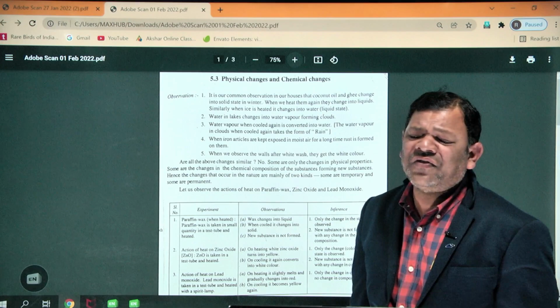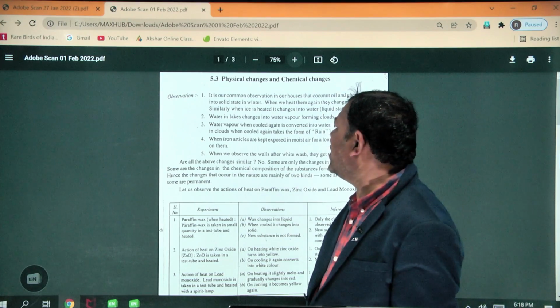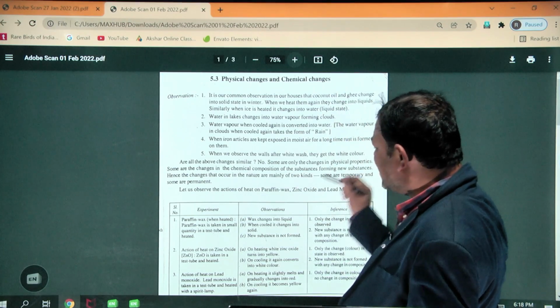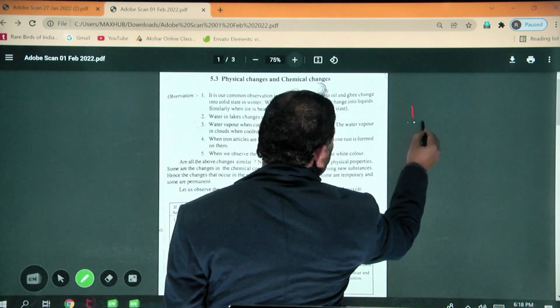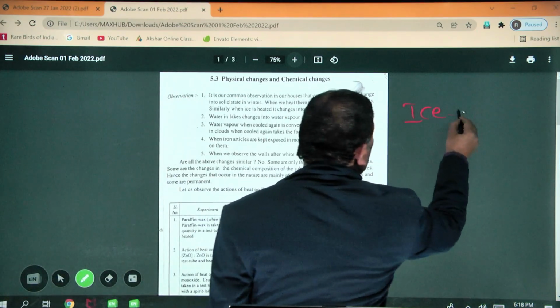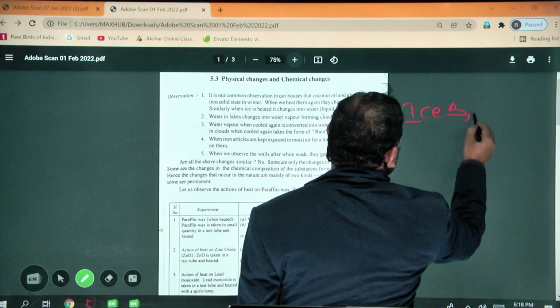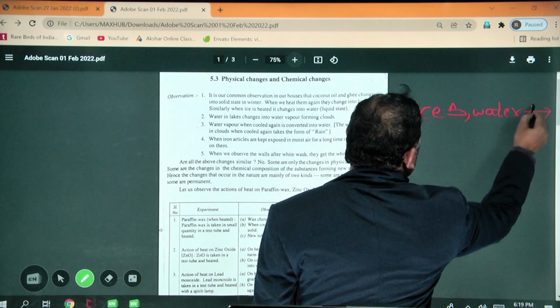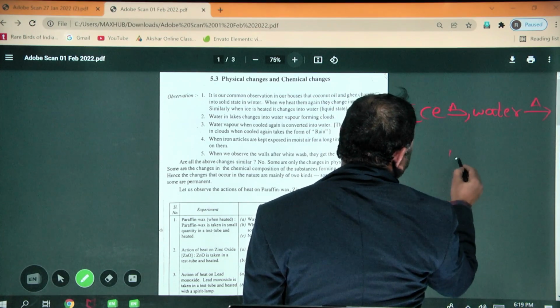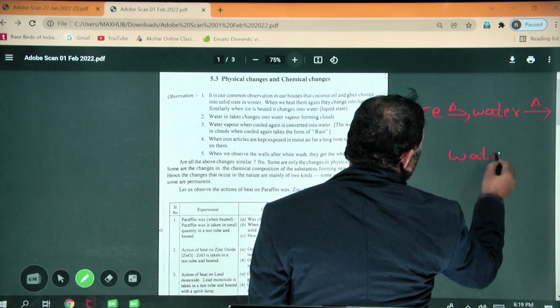Again, you already know very well, water and ice. Ice is the solid state. If ice is heated, it changes into water. Again, if this water is heated, it changes into water vapor.